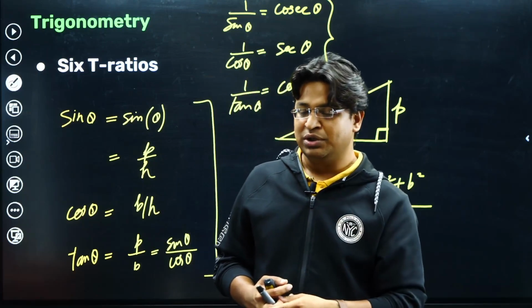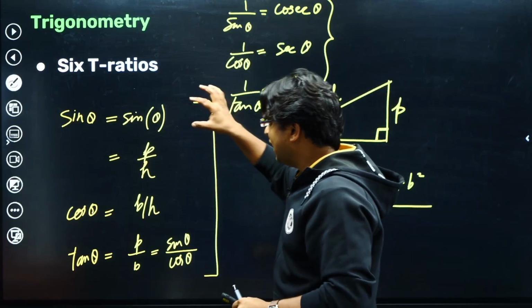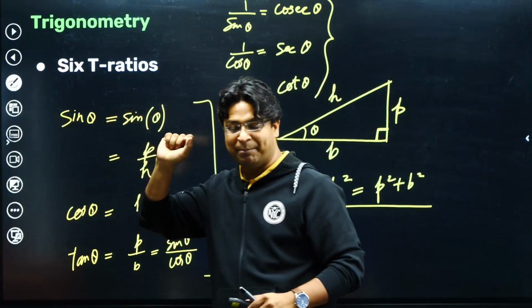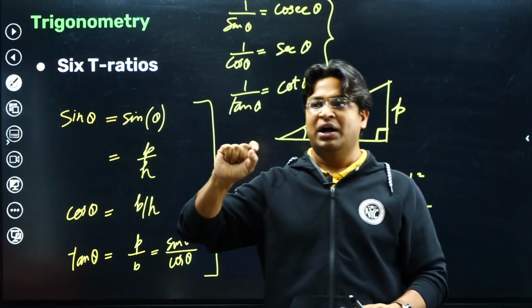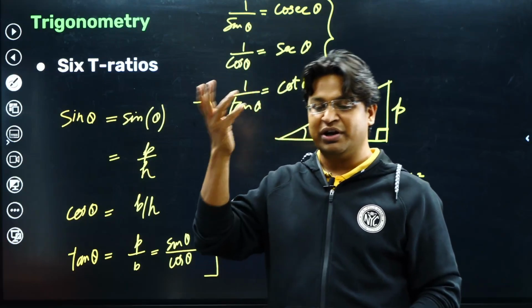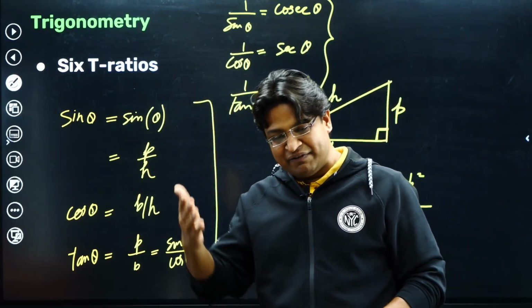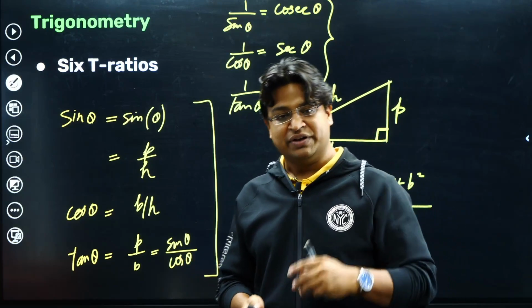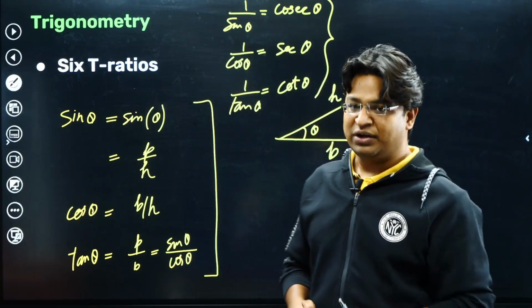So the point here is that when you put an angle here, it starts representing a particular number. We don't know that number. Any individual may not have memorized that number, but they are available in the form of tables, so we can refer to the tables and find out those numbers.